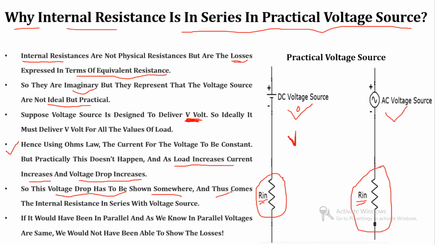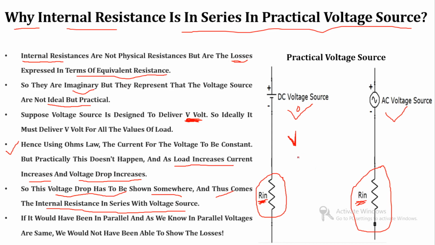So that internal resistance we have connected in series with the voltage source, to represent that drop between source and load. Clear?